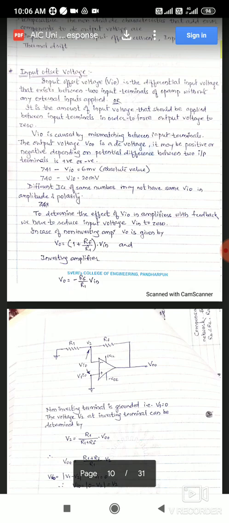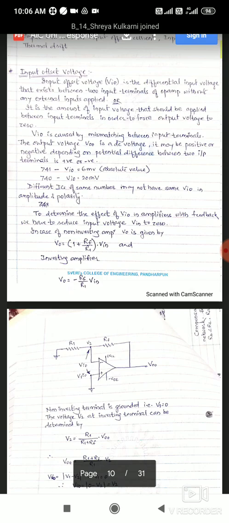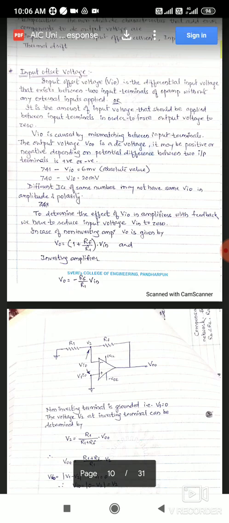Then we started the first point, that is the input offset voltage of the practical op-amp. In detail we have discussed the input offset voltage. Input offset voltage is denoted by VIO, that is nothing but the differential input voltage which exists between the two input terminals of the op-amp without any external inputs V1 and V2.